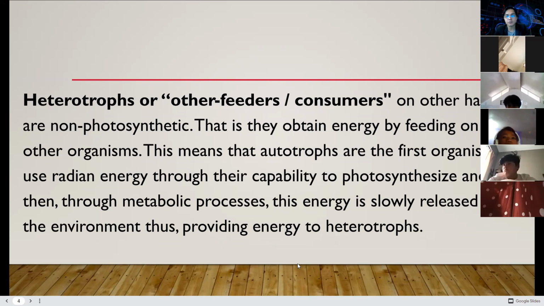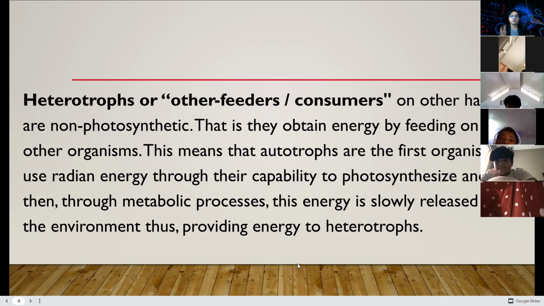We cannot create our own food, and we usually rely on autotrophs, or what? Producers, to get some food. They obtain energy by feeding on other organisms.